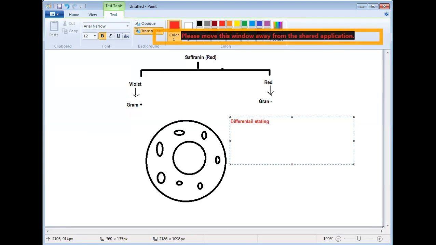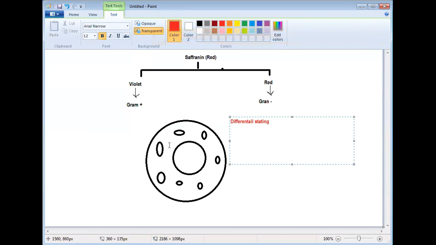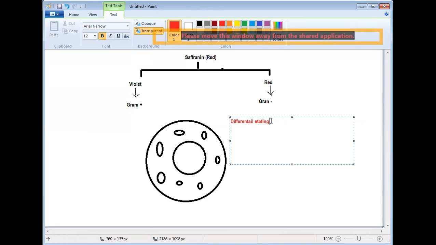Different organelles will not take the stain in the same quantity. Some will take more, some will take less, so automatically a contrast is generated and things become visible. If each and every organelle took the same amount, it would not be differential staining, rather simple staining. Very good.